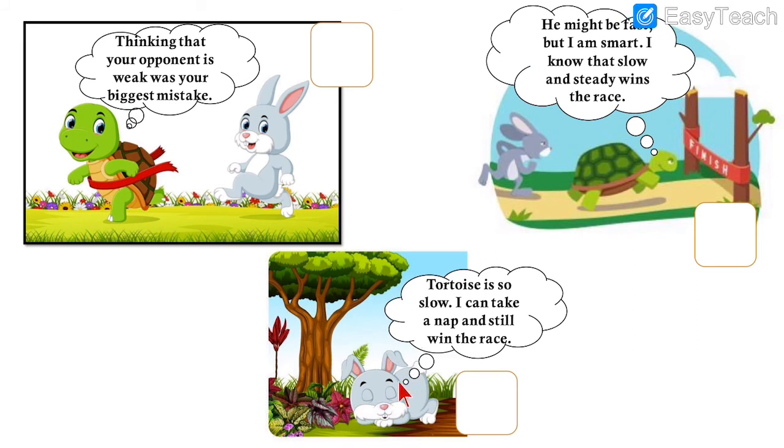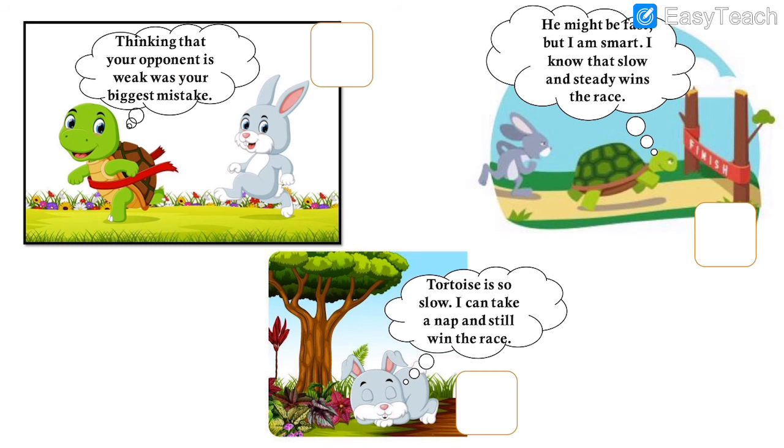The rabbit thinks that he can win easily. So tortoise is so slow, I can take a nap and still win the race. He thought I can take some rest and I can win the race. Then when he gets up, what does he see? Thinking that your opponent is weak is your biggest mistake.